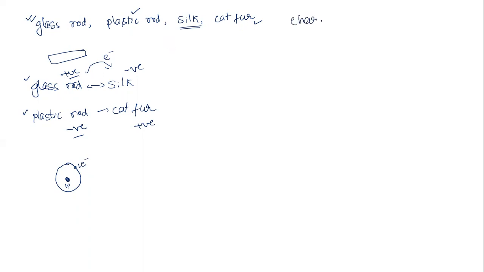Charge we are going to indicate with a symbol, either capital Q or small q, depending upon the convention. And the unit of charge is coulomb, named in honour of the scientist. We write it like this, capital C, coulomb.